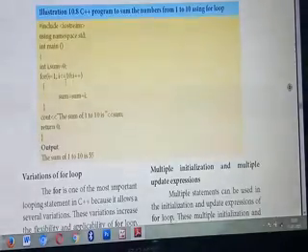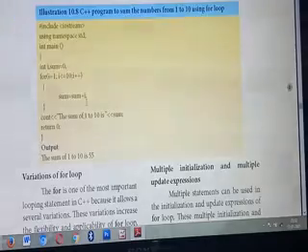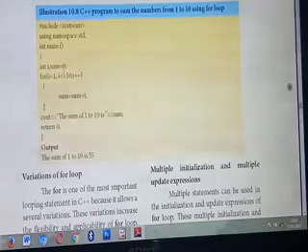Understood? Okay. Listen. Inside this, what are we calling it? The body of the loop. Whatever you are giving inside the for loop statement, we call that the body of the loop. So here, listen carefully, you are giving sum equal to sum plus I. What's the formula you are giving for adding numbers from 1 to 10? Sum equal to sum plus I. Already you have initialized the variable sum equal to 0, isn't it? So you are giving sum equal to sum plus I.